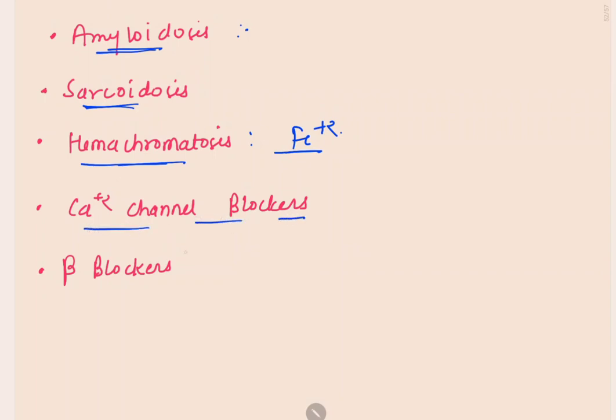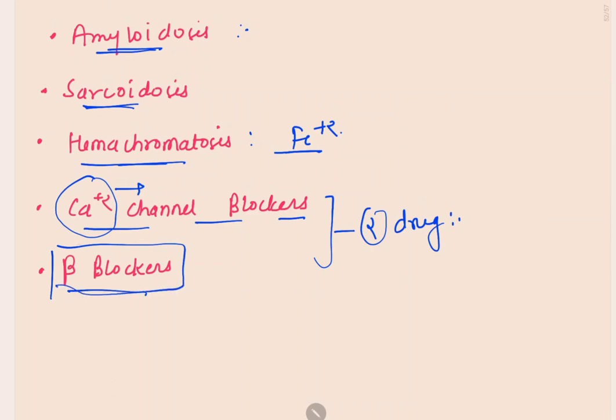Calcium channel blockers and beta blockers. These are two drugs which are given to reduce heart rate or treat hypertension. The calcium ion is responsible for the heartbeat, and beta blockers are also responsible for hypotension.